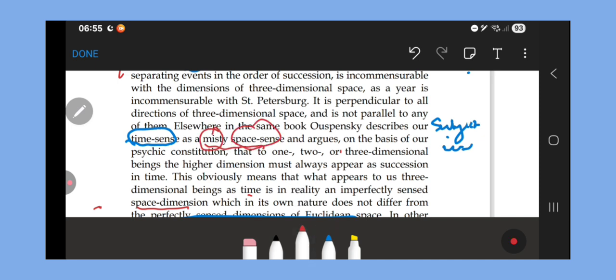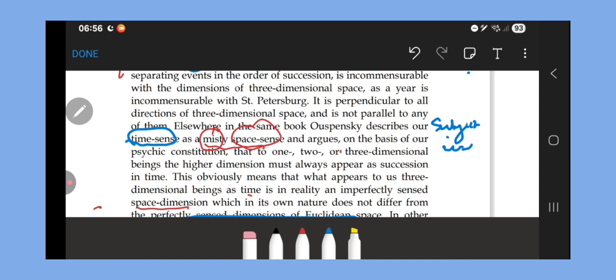For sure, because even in his actual conceptualization, he is understanding time, even if it is a different dimension, he's still understanding it in the image of space, because distance, after all, is a spatial figure, or so we assume. So Ouspensky describes our time sense as a misty space sense, and argues on the basis of our psychic constitution, the subject, that to one, two, or three-dimensional beings, the higher dimension must always appear as succession of time.